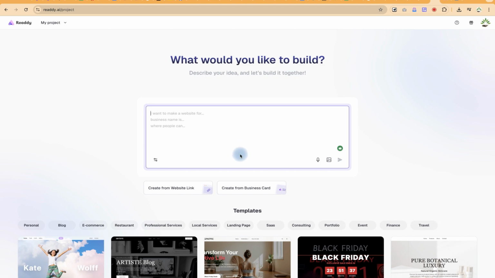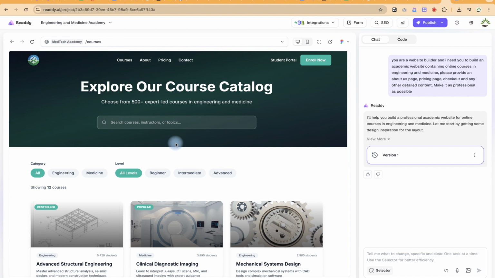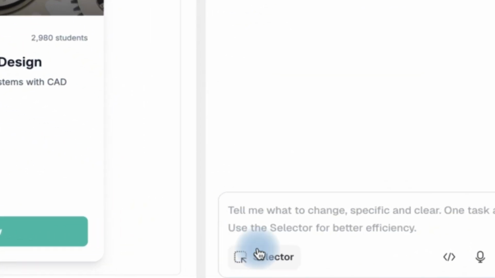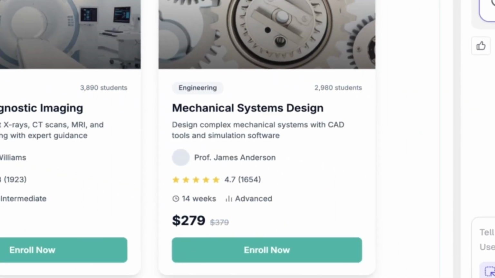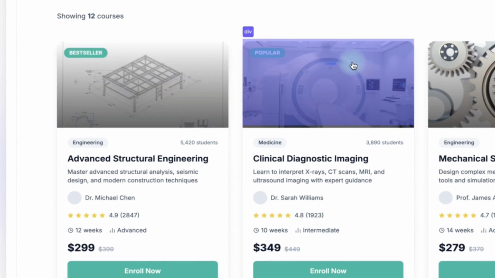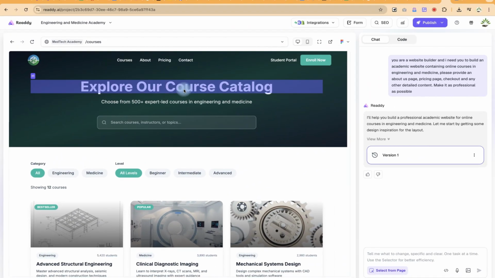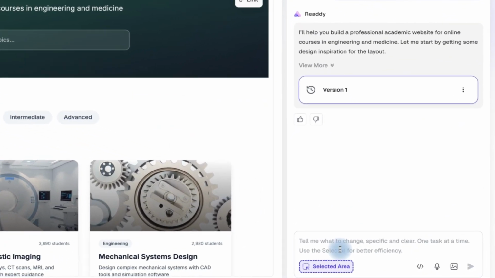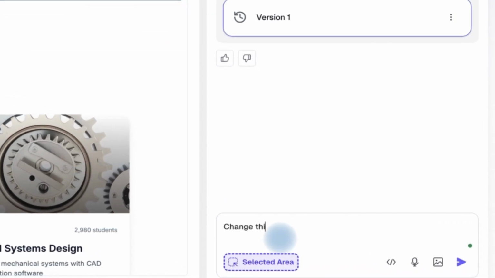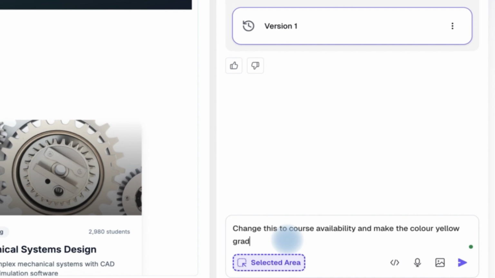One very good thing that I found also about this particular website is the editing feature. Over here in the website there is what we call the selector. You can select a particular area and you can make consistent changes. For example, let's say we want to change this course catalog to something else. Once you select it, you can go ahead and give it another name. We can say change this to course availability, for example, and make the color a yellow gradient.